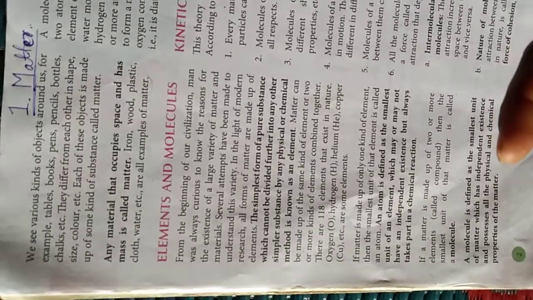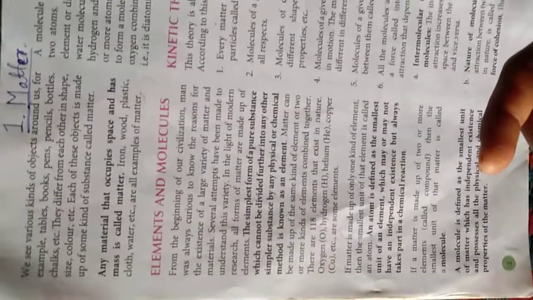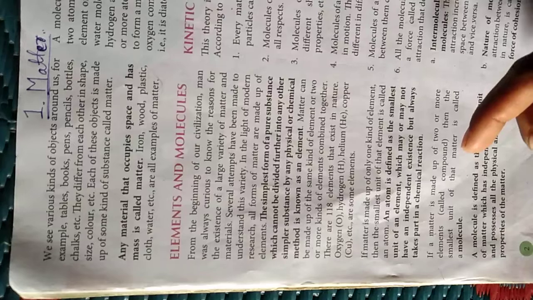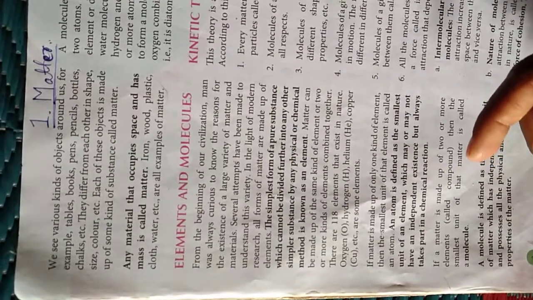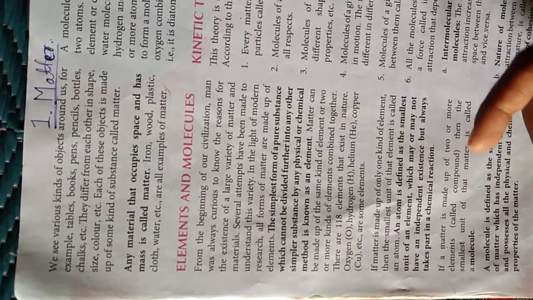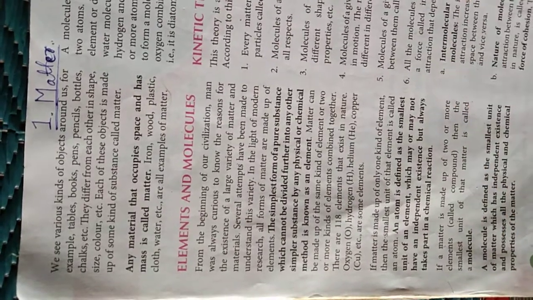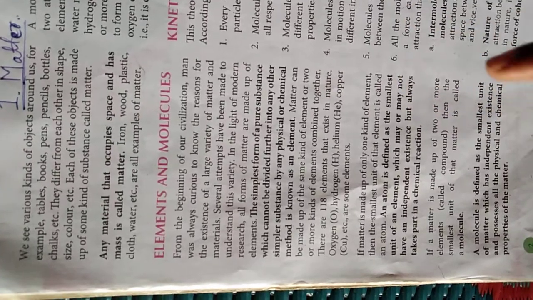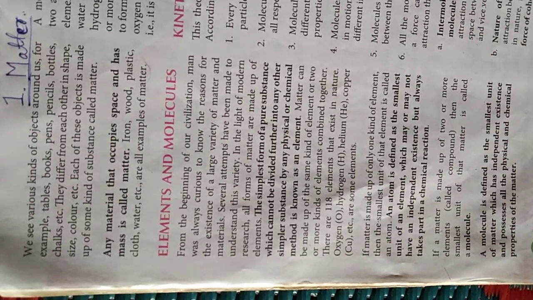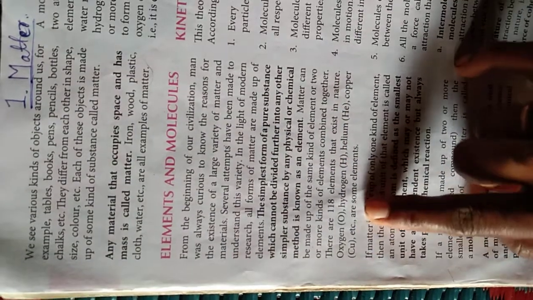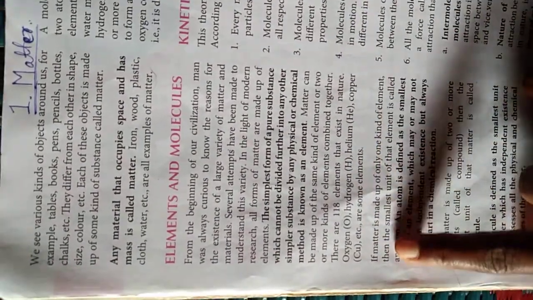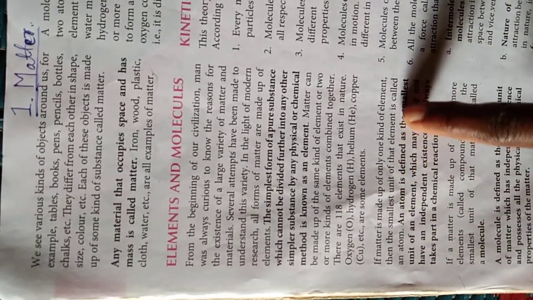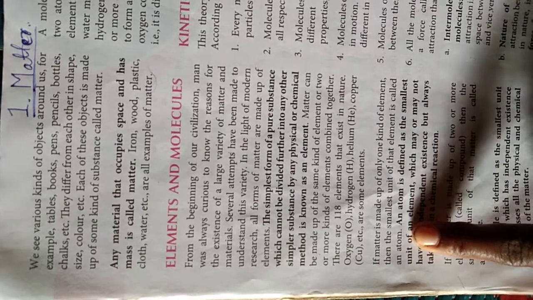In the light of modern research, all forms of matter are made up of elements. So, matter can be made up of the same kind of element or two or more kinds of elements combined together. There are 118 elements that exist in nature. For example, oxygen, hydrogen, nitrogen, helium, copper, etc. are some elements. If the matter is made up of only one kind of element, then the smallest unit of that element is called an atom.